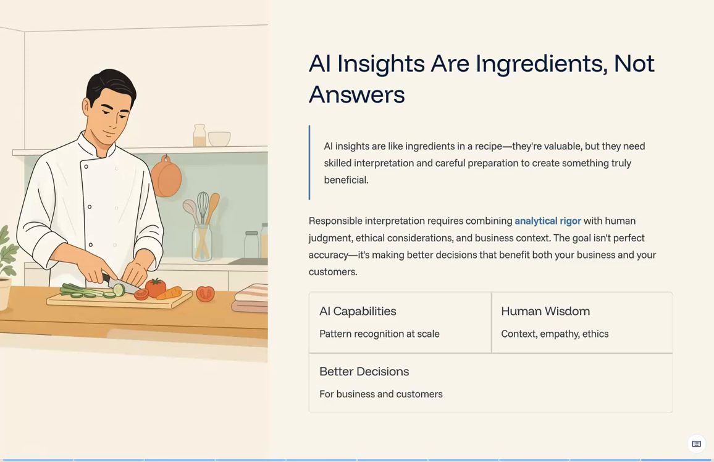Responsible interpretation of AI insights requires combining analytical rigor with human judgment, ethical considerations, and business context. The goal isn't to achieve perfect accuracy. It's to make better decisions that benefit both your business and your customers. Remember, AI insights are like ingredients in a recipe. They're valuable, but they need skilled interpretation and careful preparation to create something truly beneficial. The most successful organizations combine AI capabilities with strong ethical frameworks and human wisdom.